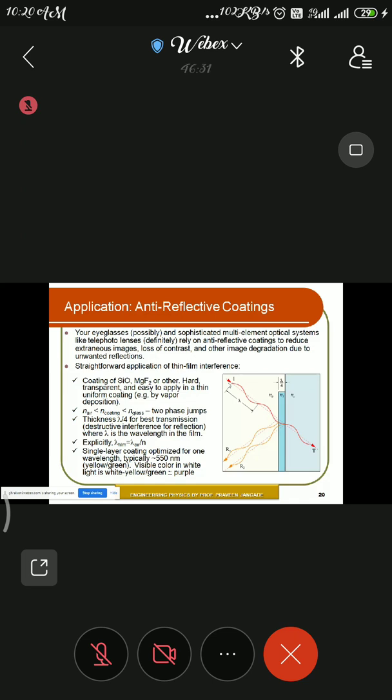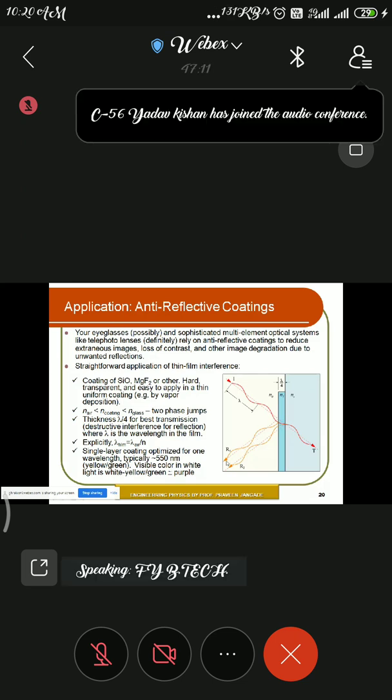Now by mathematical condition, how can it satisfy to get the quality image? So for that, we incident a beam of light on the surface of the coating material. So once it is incident, it gets partly reflected from the coating surface to the air medium. As the coating works as a denser medium between the two, if you compare the air and the coating, in this case air is a rarer medium and the coating is a denser medium. So there is a reflection from rarer to denser, so it generates a phase change of pi radian.